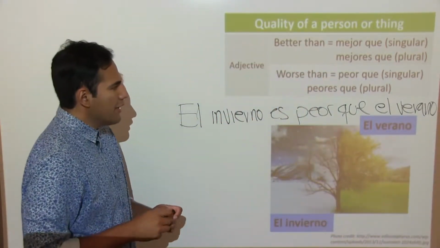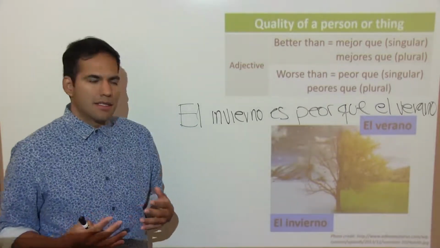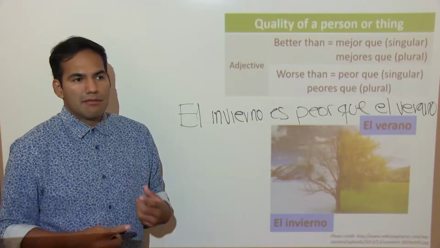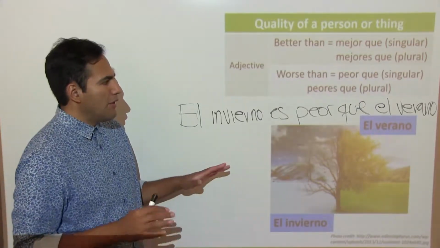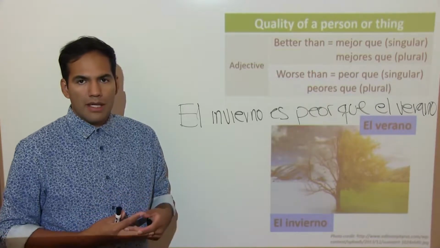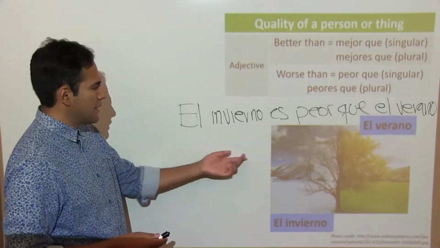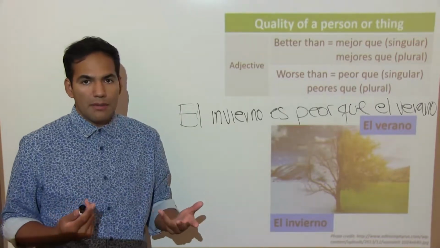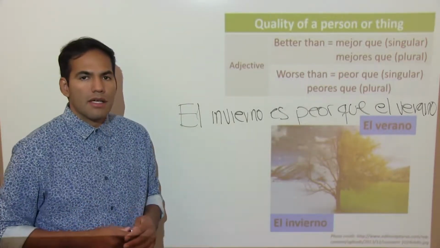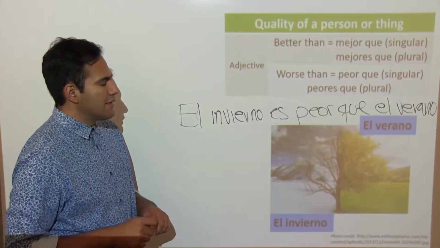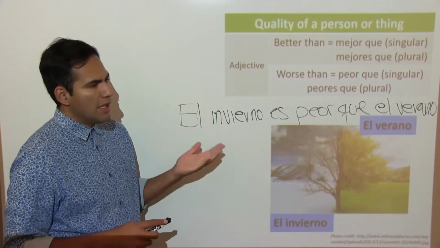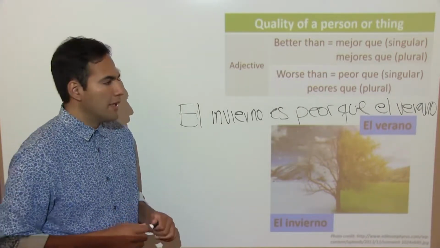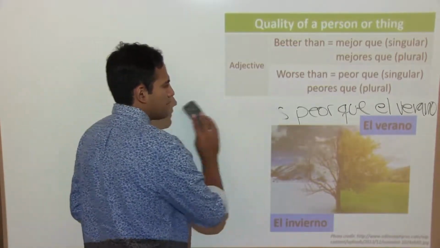Okay. The only thing is, peor already has that connotation that whatever you're comparing is going to be bad, either way. But one is worse than the other, right? So both of them have the characteristic of being bad, but one kind of wins. In this case, we're saying that winter is worse than summer for some reason, meaning that both of them are pretty bad in the opinion of whoever thinks this, right? So that's the important thing. But if you're using better, obviously it means both of them are of good quality, but one is better than the other. So that's important to remember.